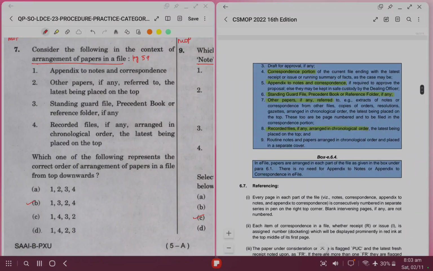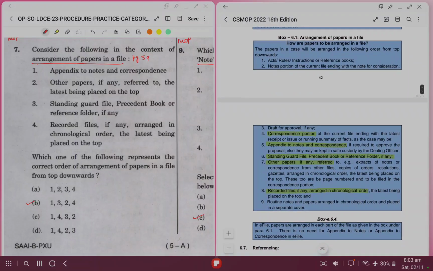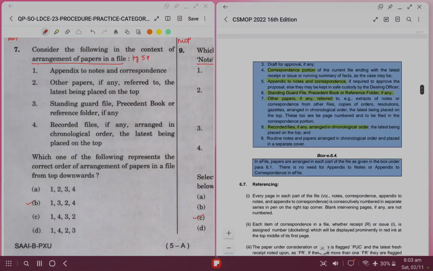In page number 59, in this table 6.1, we have been given how the papers are to be arranged in a file. So as per these options, if you arrange the statements in correct order, you will get B as the right answer. That is appendix to notes and correspondence, followed by standing guard file, precedent book or reference folder. Then will come other papers, if any, referred to, the latest being placed on the top. And finally you will put recorded files, if any, arranged in chronological order, the latest being placed on the top.